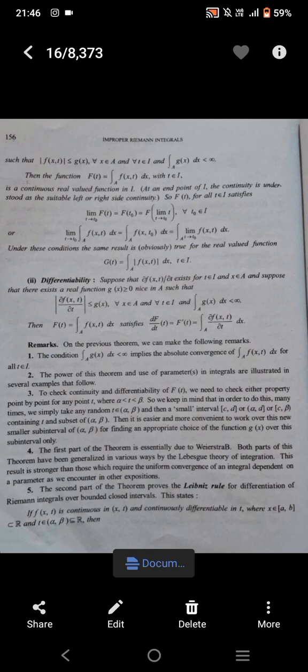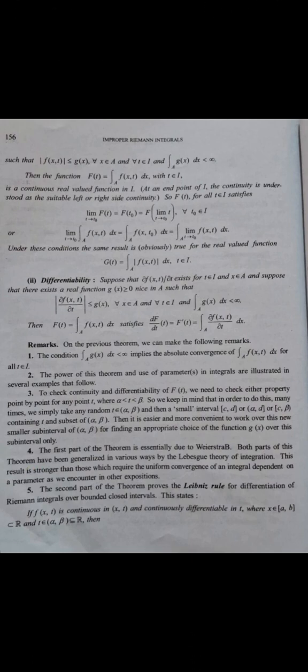So suppose that the partial derivative of f(x, t) exists for t belongs to I and x belongs to A, and suppose that there exists a real function g(x) which is greater than or equal to 0 in A such that modulus of ∂f/∂t (x, t) is less than or equal to g(x) for all x belongs to A and for all t belongs to I, and integral over A of g(x) dx is less than infinity.